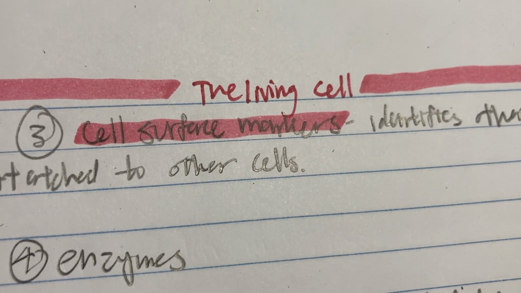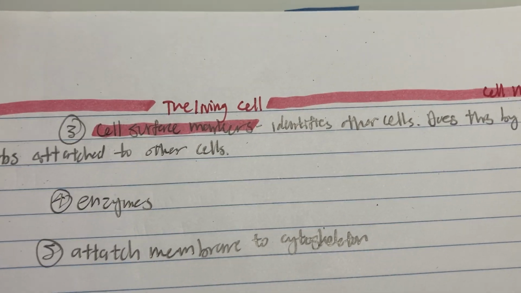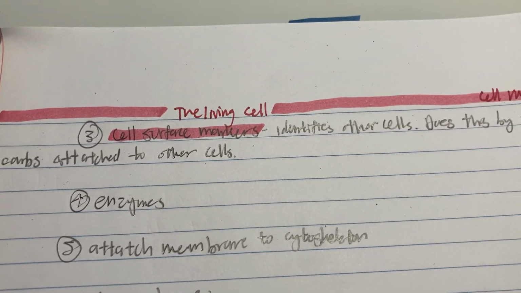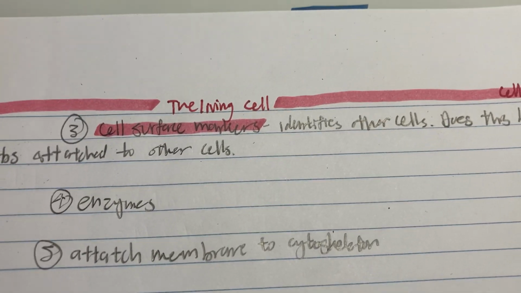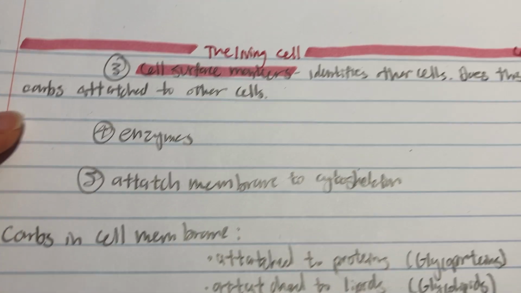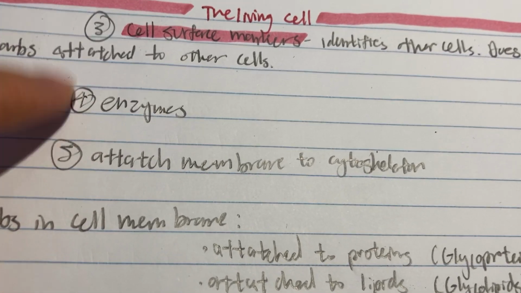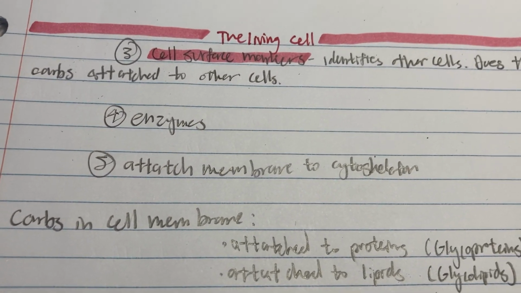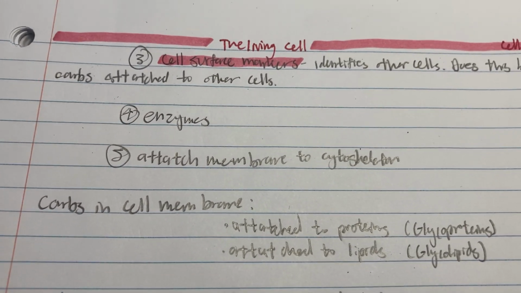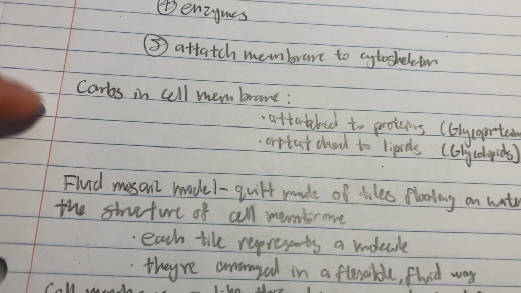So the third integral protein is cell surface markers. It identifies other cells, and it does this by looking at the carbs attached to the other cells. It determines what kind of cell you are so it can let things in. And then the fourth type of integral protein is the enzyme, which you guys know already. And then the last one is proteins that attach the membrane to the cytoskeleton. So all of these are integral proteins.